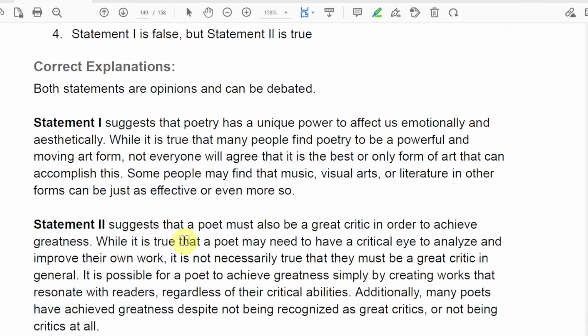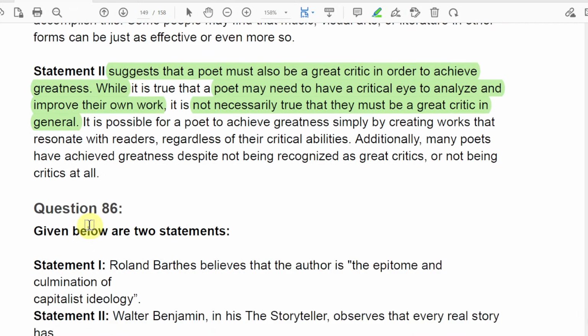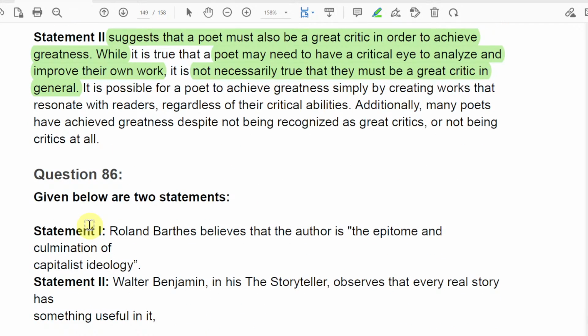Why is the second false? Because a poet must also be a great critic in order to achieve greatness. While it is true that a poet may need to have a critical eye to analyze and improve their own work, it is not necessarily true that they must be a great critic in general. Alright, so it is a kind of your judgment. These kinds of questions evaluate your reasoning and judgment.